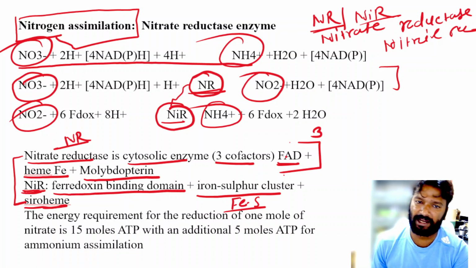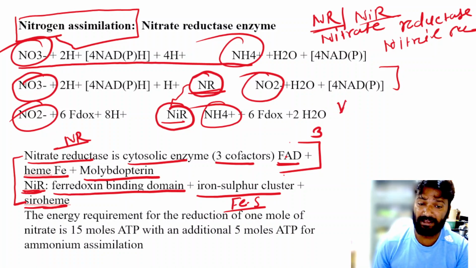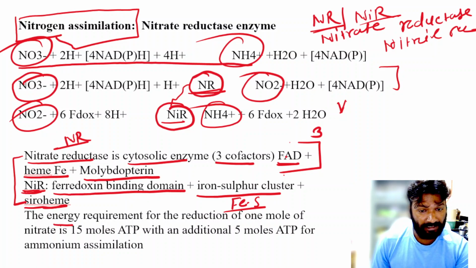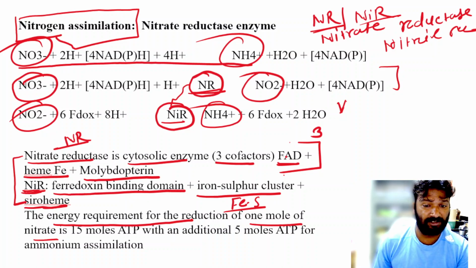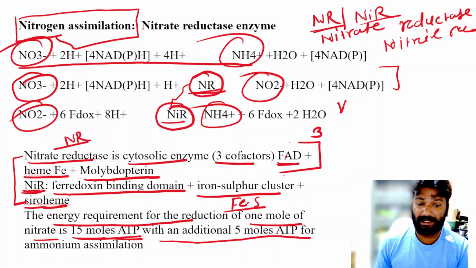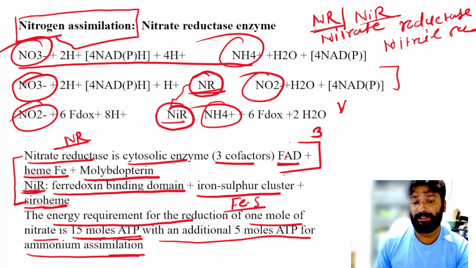This process needs very high energy, and the energy requirement for the reduction of 1 mole of nitrate is equal to 15 moles of ATP with an additional 5 moles ATP for ammonium assimilation.